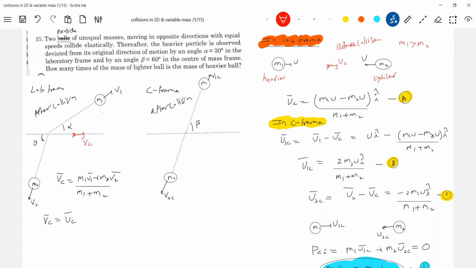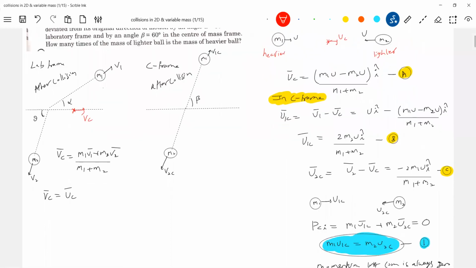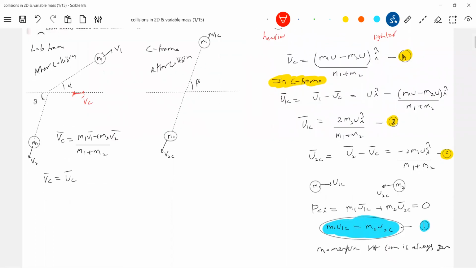There's a very important part of the observation you're making. Now in the C frame, momentum with respect to center of mass will be zero before collision. After collision also. I just put one very broad statement, no? Momentum with respect to center of mass is always zero, either before collision or after collision.